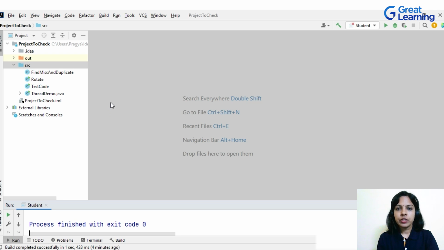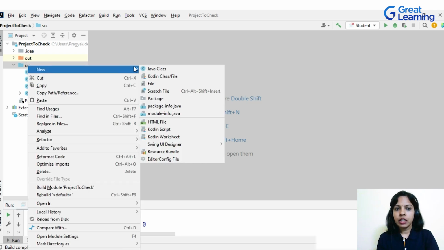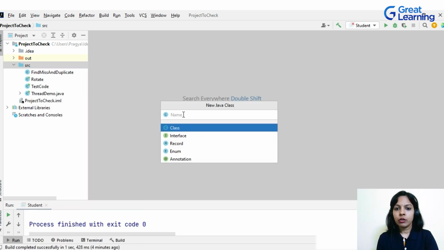I'm using the IDE IntelliJ. As I said already, the name of the class that has the main method and the file name should be the same. As we have to create a class named student, we'll have a .java file that also has the name student. So I will create a new class here, student.